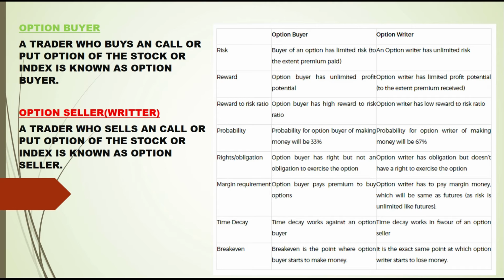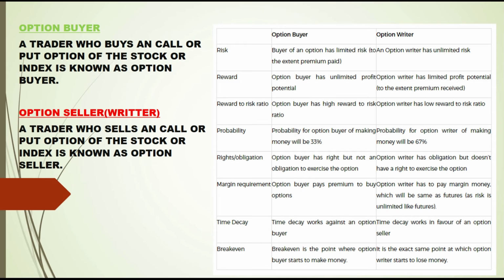Reward: option buyer has an unlimited profit, because the option may go to any level, whereas the option writer sells at a particular level, say 100, and the maximum profit is 100 rupees only. If on expiry day the option expires worthless, meaning zero, his maximum profit is determined first. Risk reward ratio: option buyer has a high risk reward ratio, option writer has a low risk reward ratio.